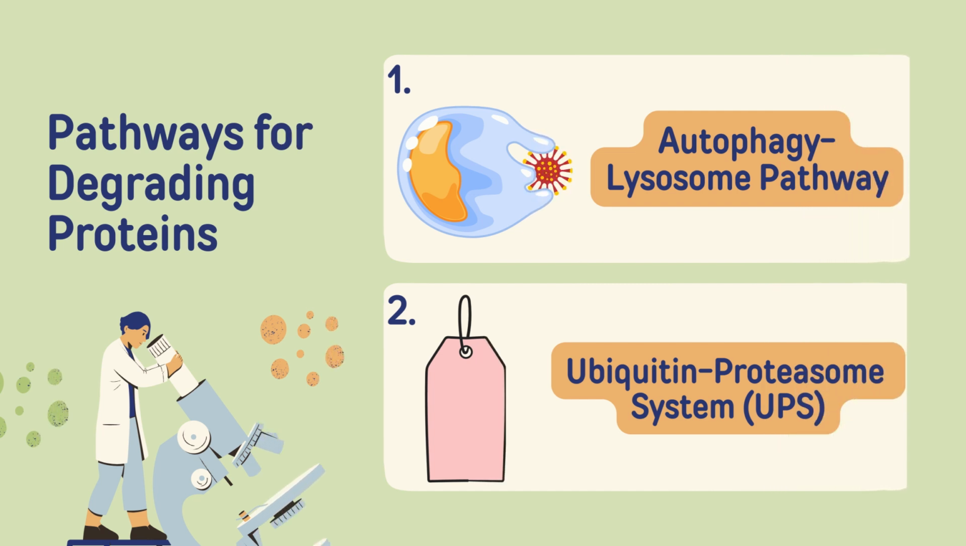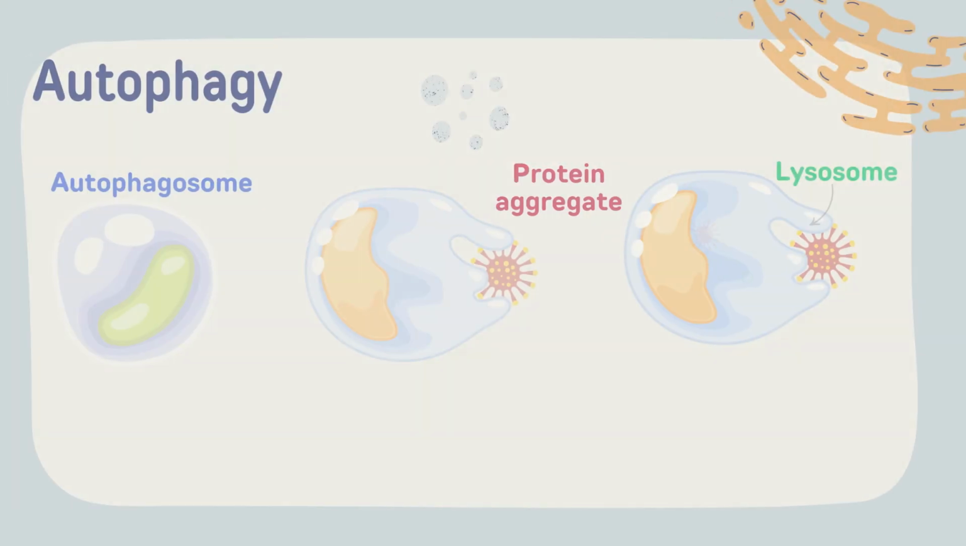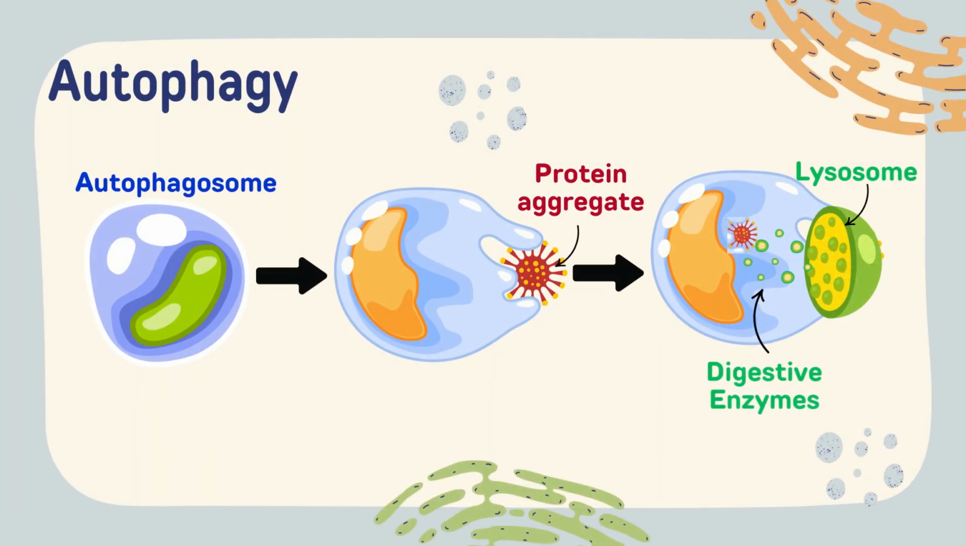Autophagy is a general term that refers to the process of breaking down cells and recycling their components, and it involves the formation of autophagosomes, which are double membrane sacs that enclose protein aggregates or damaged organelles. Now, this autophagosome will combine with an organelle called a lysosome, which will release digestive enzymes into the autophagosome to degrade the components inside it.